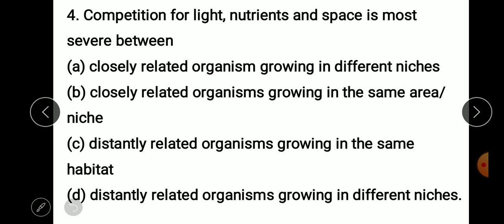Remember one thing, competition is basically a rivalry for obtaining the same resources such as food, space, or mating partners. Therefore, we can say competition always begins among closely related organisms. They do not live distantly, rather they live in the same area, in the same niche. So the answer here is B.